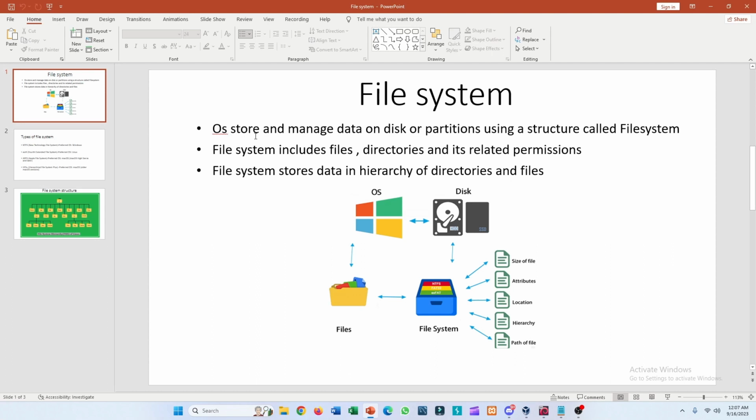The operating system stores and manages data on disks or partitions using a structure called a file system. A file system includes files, directories and their related permissions. It also stores data in a hierarchy of directories and files.